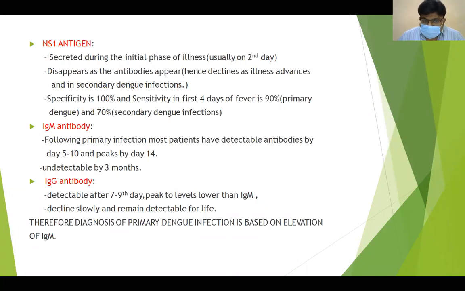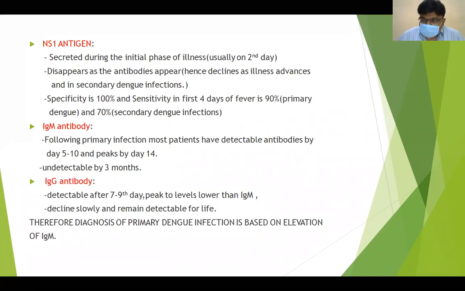Specificity is 100% and sensitivity in the first 4 days of fever is 90% for primary dengue and 70% for secondary dengue. IgM antibody following the primary infection: most patients have detectable antibodies by 5 to 10 days and may peak by 14 days. So between 5 to 14 days we will have IgM antibodies, and they may be present in the body up to 3 months. After 3 months, they become undetectable or diminish.